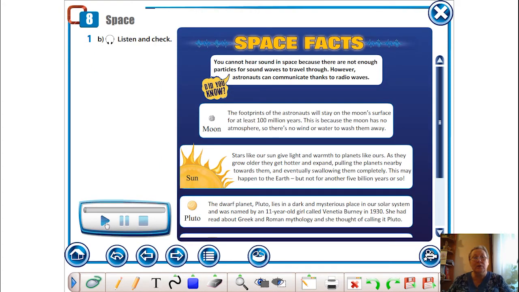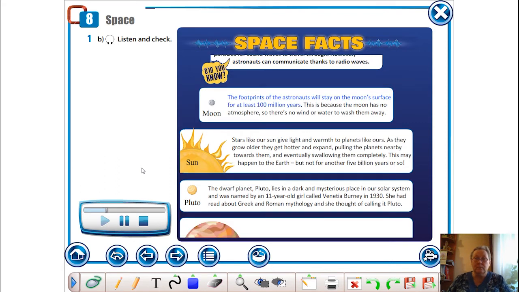So now let's listen and check. Space facts. Did you know? You cannot hear sound in space because there are not enough particles for sound waves to travel through. However, astronauts can communicate thanks to radio waves. The footprints of the astronauts will stay on the moon's surface for at least 100 million years. This is because the moon has no atmosphere, so there's no wind or water to wash them away.